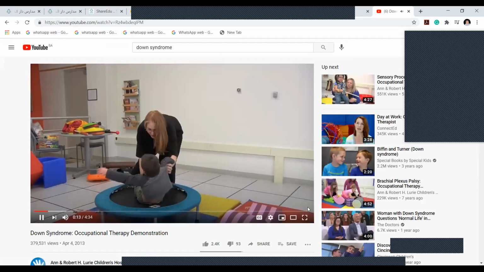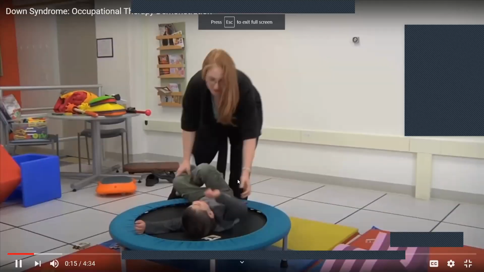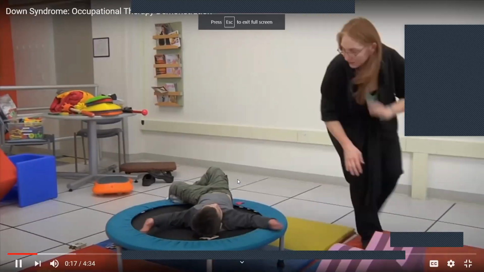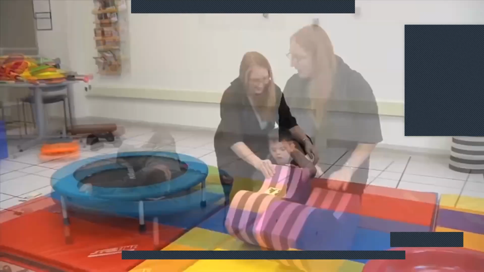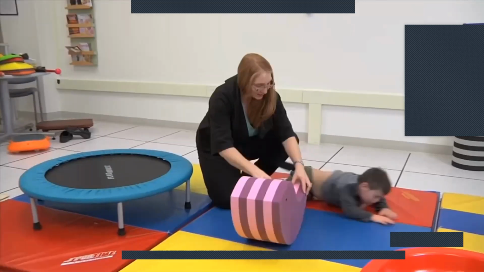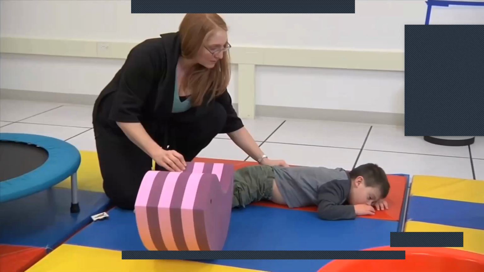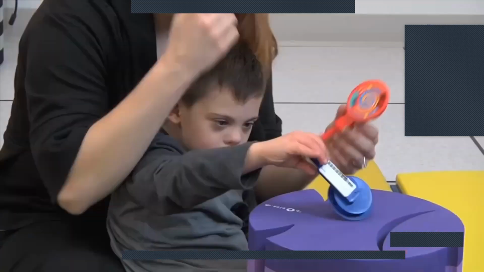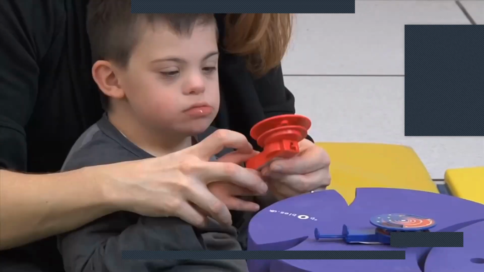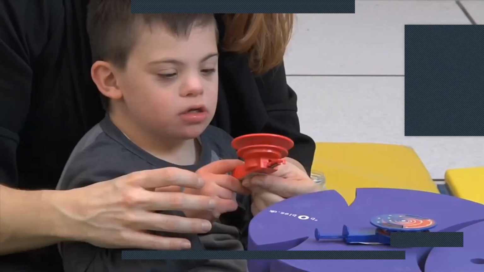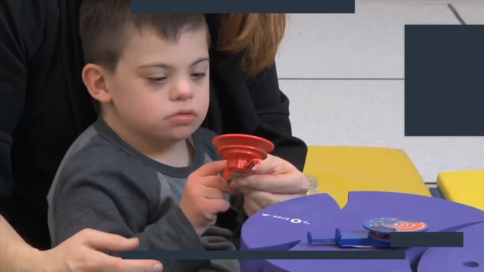Degree of developmental delays. These delays can range in severity from mild to moderate. Some of the underlying areas that are affected in development are poor muscle tone, which affects strength and endurance, and broad, short hands with relatively short fingers, which decreases coordination for both gross motor and fine motor activities.